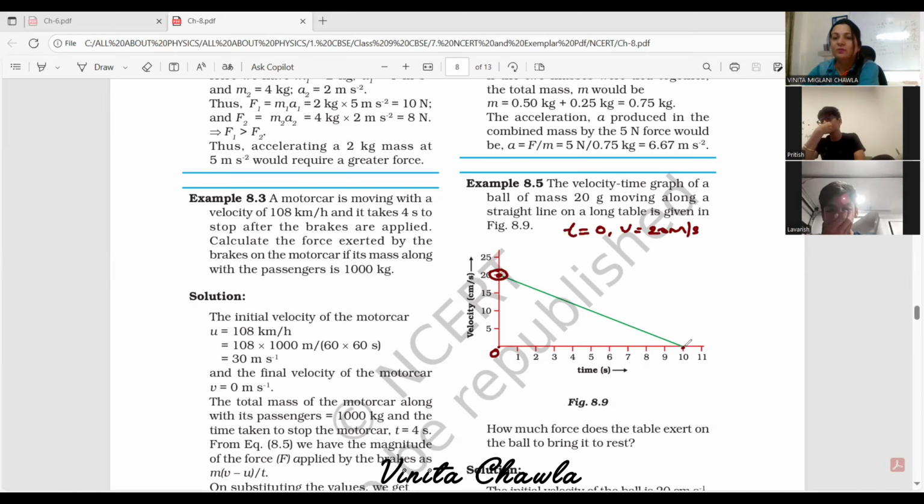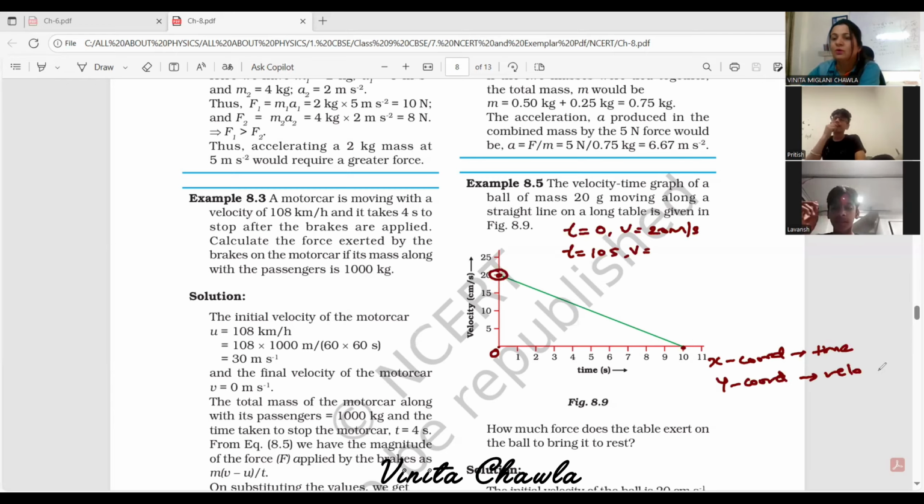What is the velocity of the ball after 10 seconds? You can locate the coordinates, no? Coordinate geometry. On the x-axis we have time, right? The x coordinate will give you time, and the y coordinate will give you the value of velocity.